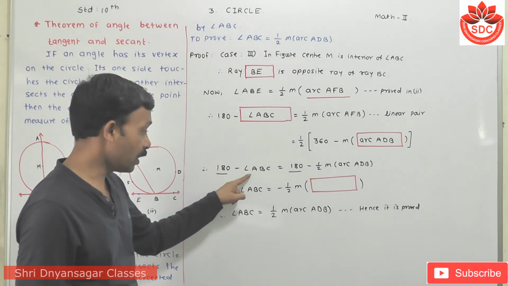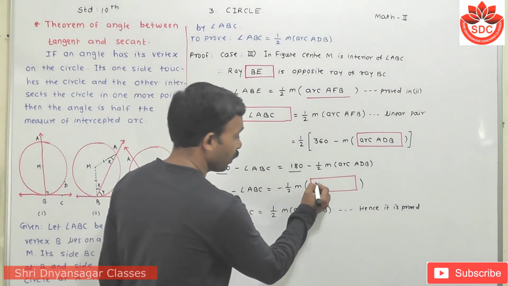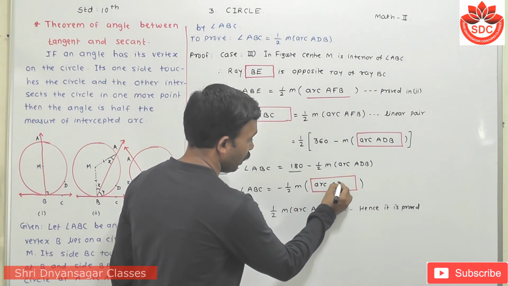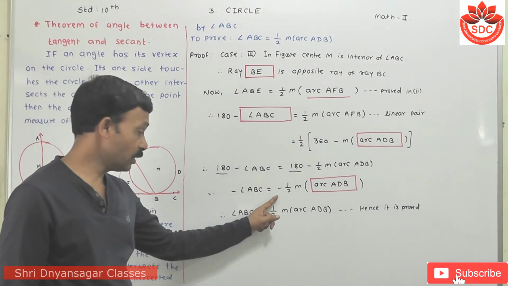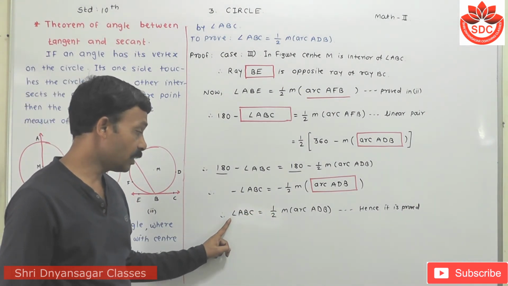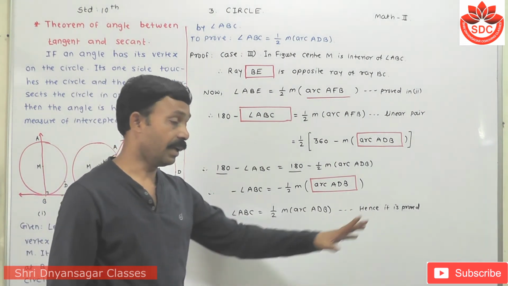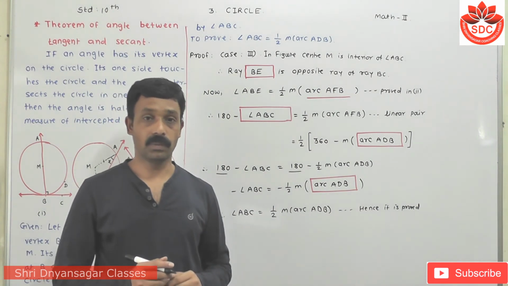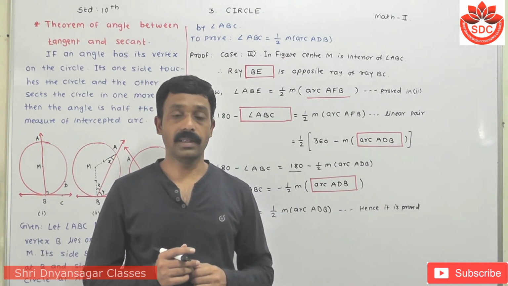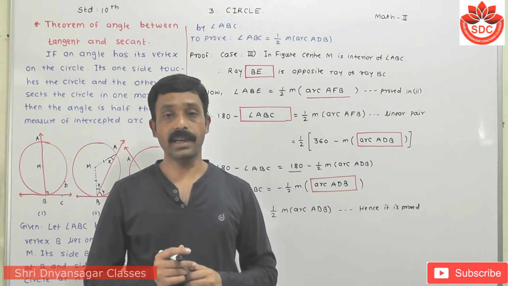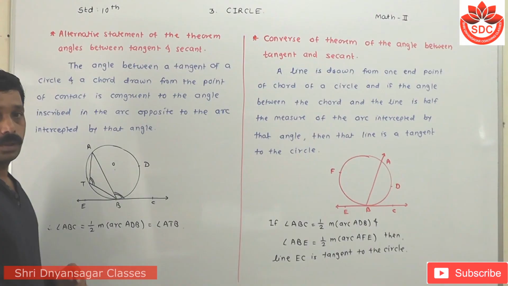Here we have minus angle ABC is equal to minus half of the measure of arc ADB. Minus minus converts to plus, so changing the sign, angle ABC is equal to half of the measure of arc ADB, and hence our third case is also true. This is the very important theorem, angles between tangent and secant. Thank you.